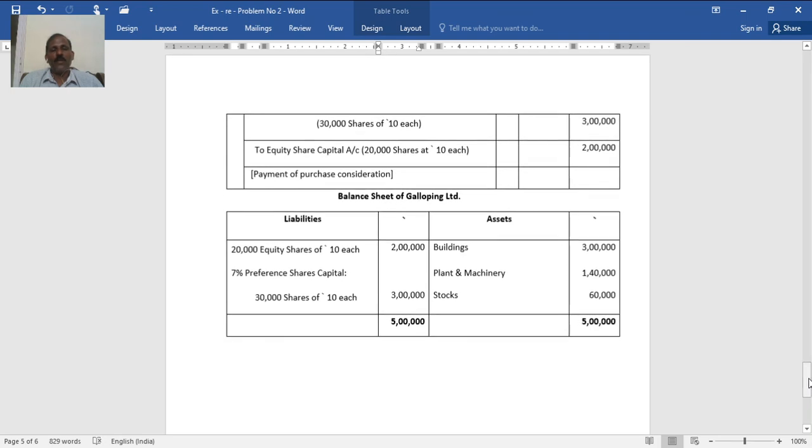Then balance sheet now. Buildings, plant and machinery, stock taken over, and preference capital 3 lakh, equity capital 2 lakh, total 5 lakh. This is all about the problem. Thank you.